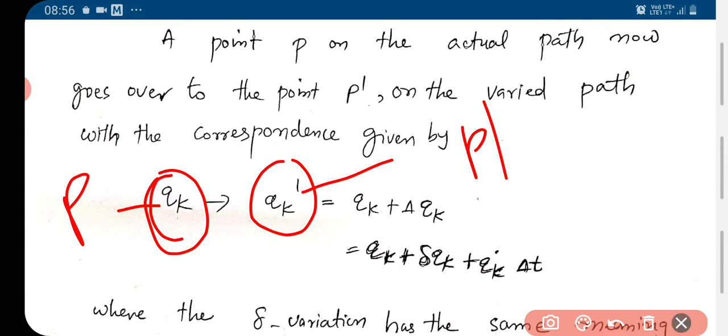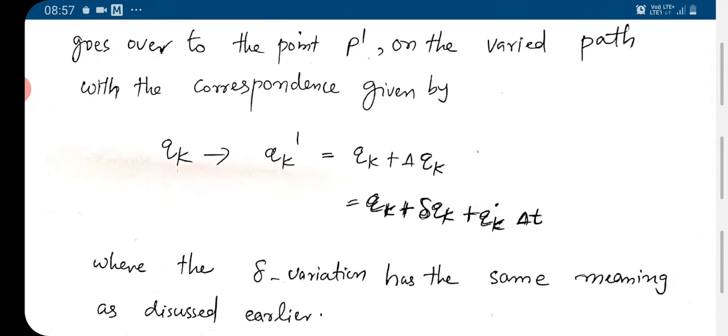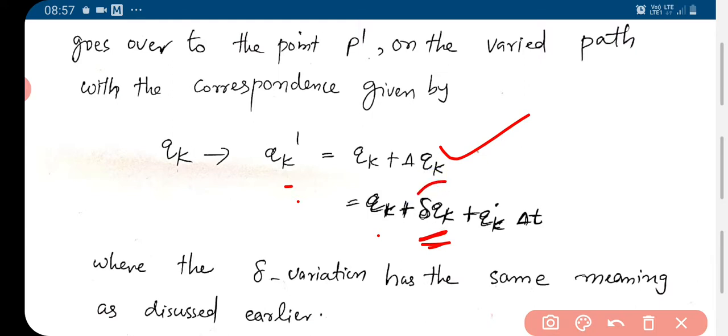So qk prime is qk plus del qk, where del qk is given by delta qk plus qk dot, where qk dot means dqk by dt, into delta t.